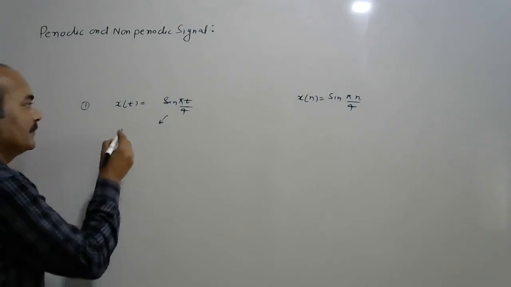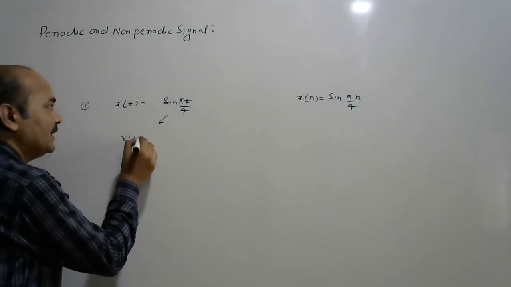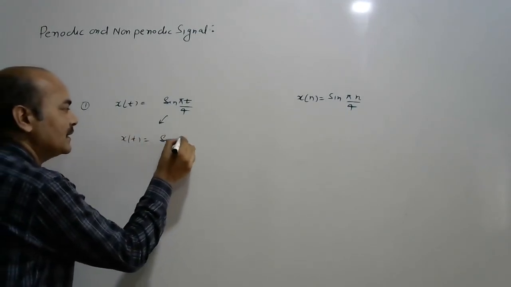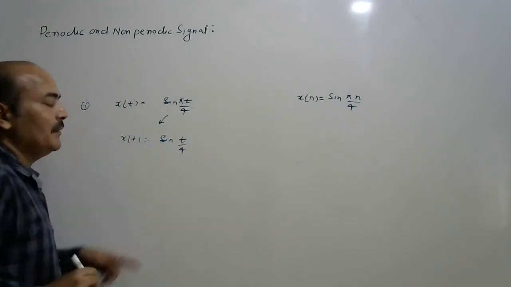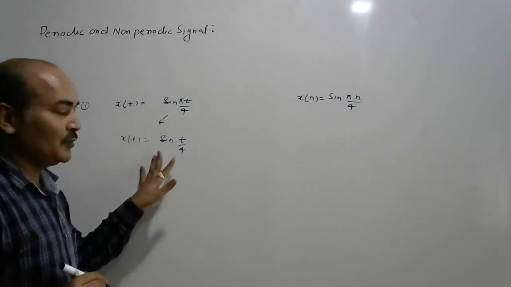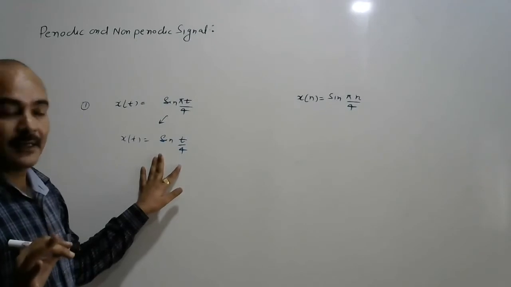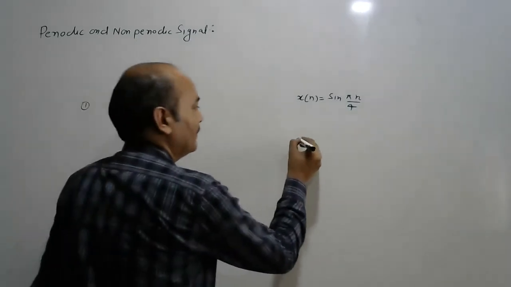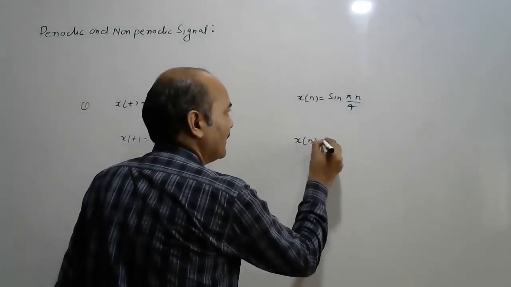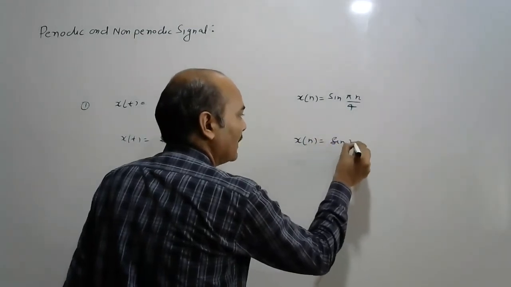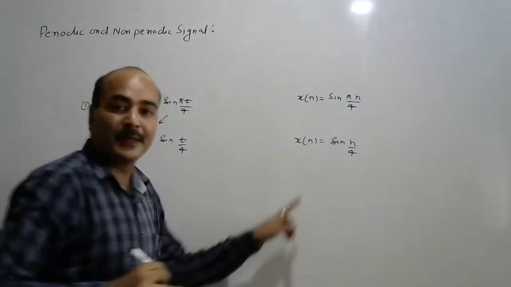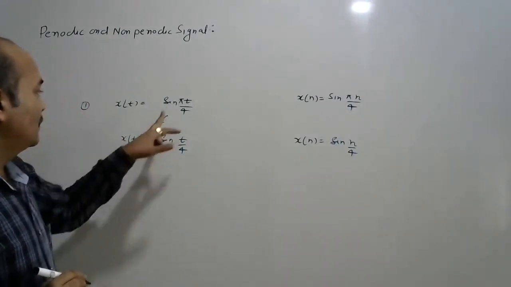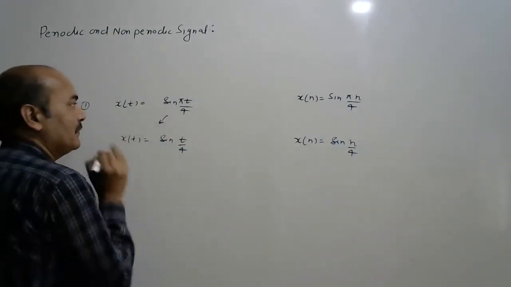Second case: if x(t) is given only by sin(t/4), and pi is not given, is this periodic or not periodic? Here, the same thing: x[n] is given as sin(n/4). Is this periodic or not periodic? So, sin(t/4).